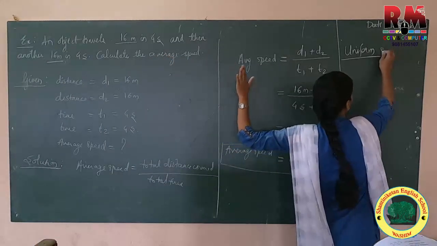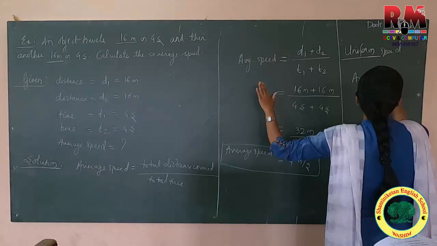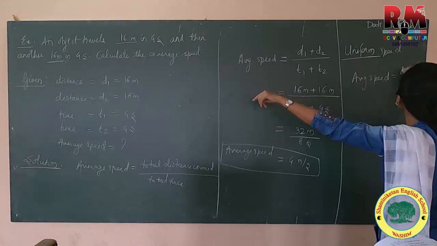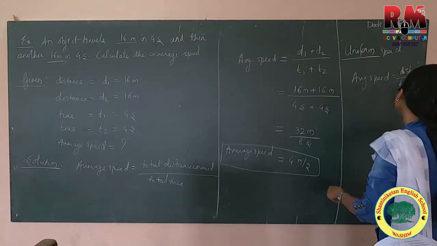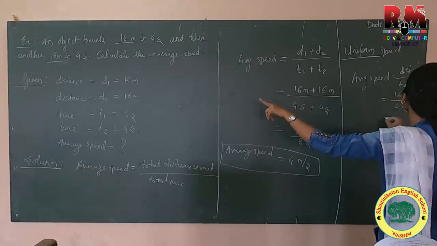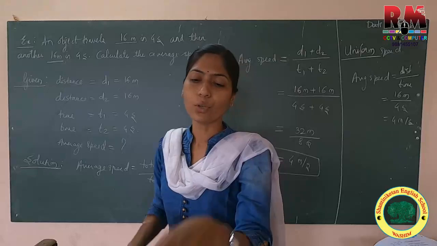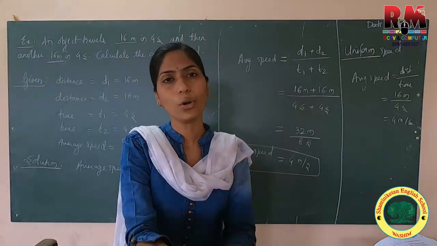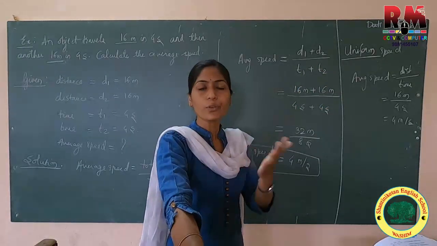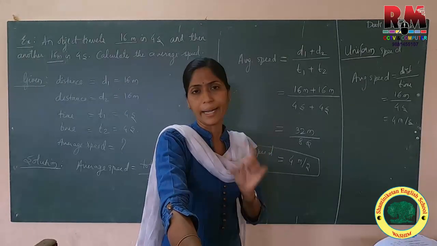Directly for uniform speed, average speed, you can calculate distance covered upon time, because the value will always come the same. Distance is 16 meter and time is 4 second. It will come 4 meter per second. So this is the plus point. If you know that the motion is uniform or non-uniform, you can easily calculate using this. So if you are having MCQ questions, it's very quick to identify and tell.